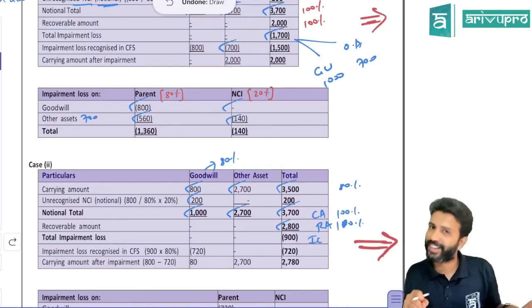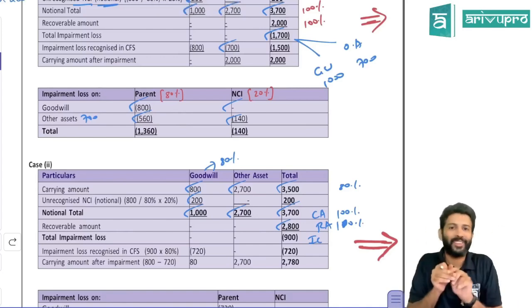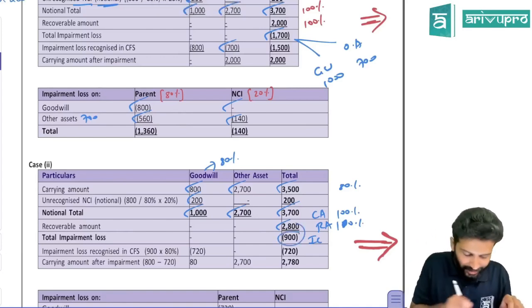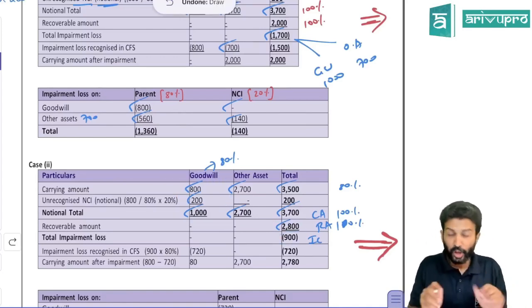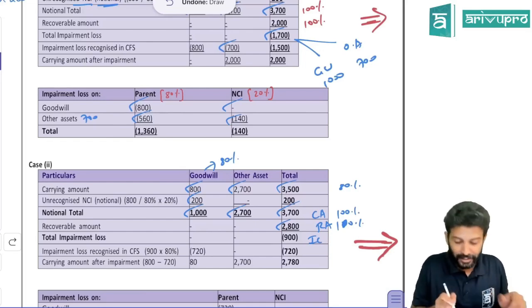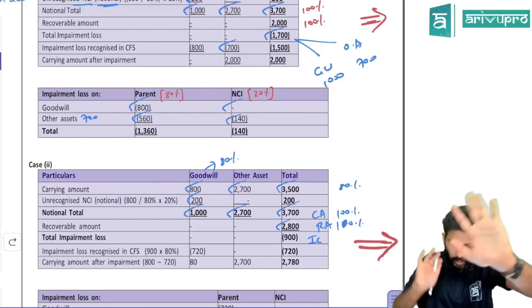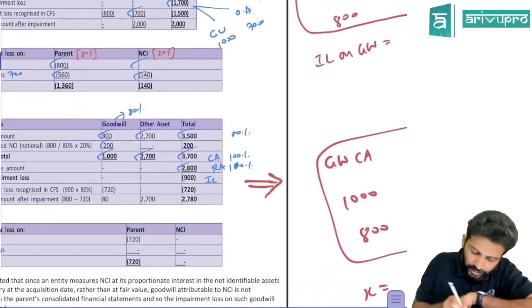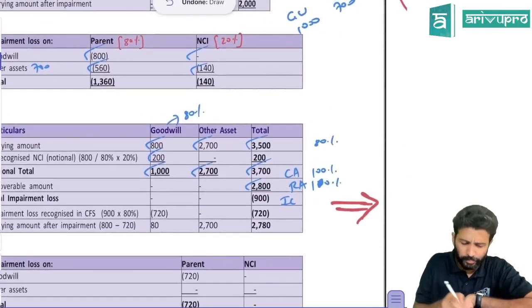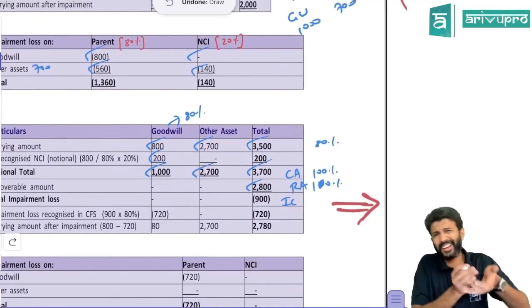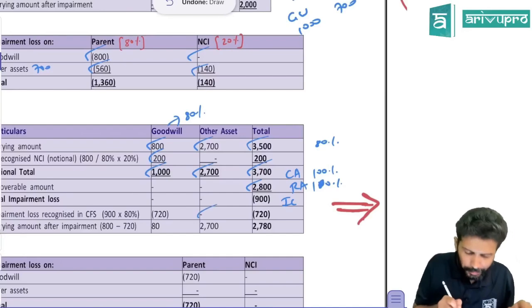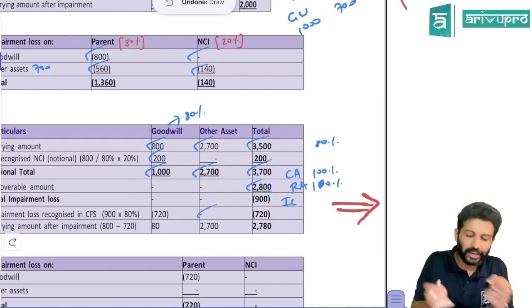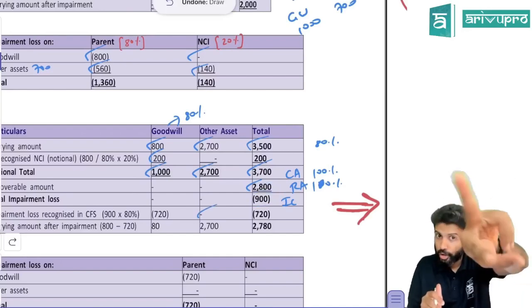Yes, sir. Correct. Now that table will help you there. So entire 900 is an impairment loss relating to goodwill. Don't book off entire 900. Always prorate. Now the same drama. This 900 is entirely relating to goodwill, because goodwill value is 1,000. So this entire 900 relates to goodwill only. That means, are other assets impaired? No. So entire thing has to be allocated to goodwill only. But how much is the question? Always you have to prorate.